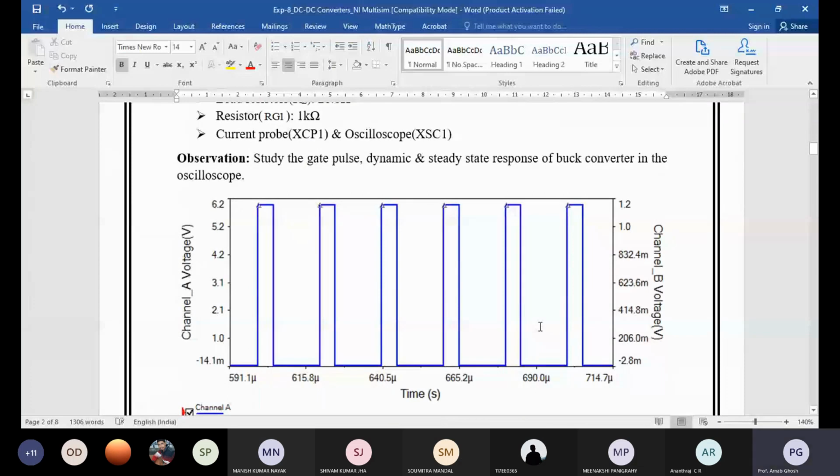Today I will discuss what our motivation is to do this type of experiment, for simulation of DC-DC converter. After that I'll share this file with you so you can simulate it in your hostel. If you face any kinds of difficulties, then we can also discuss in the next class. I think you will not face any difficulties. You will get all those things in a similar way. There will be no problem.